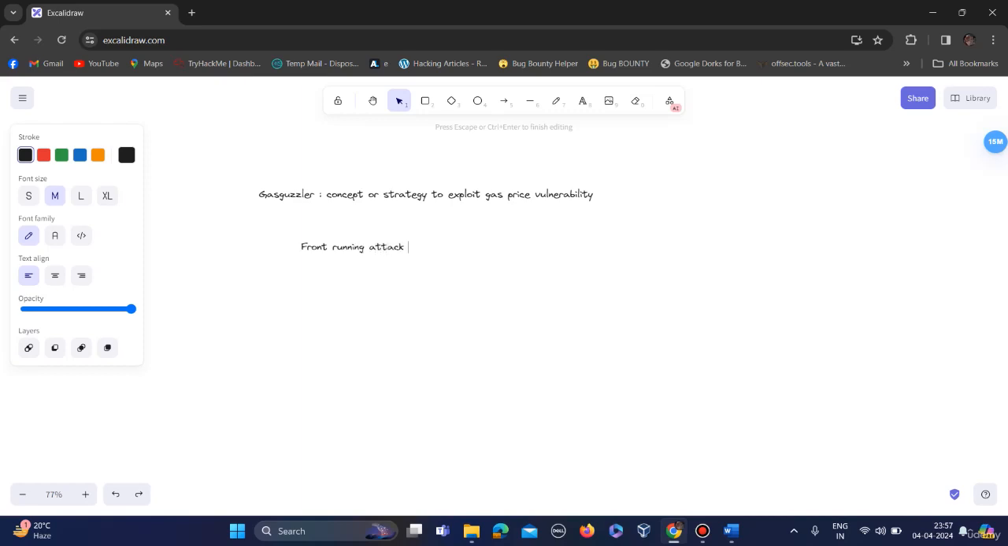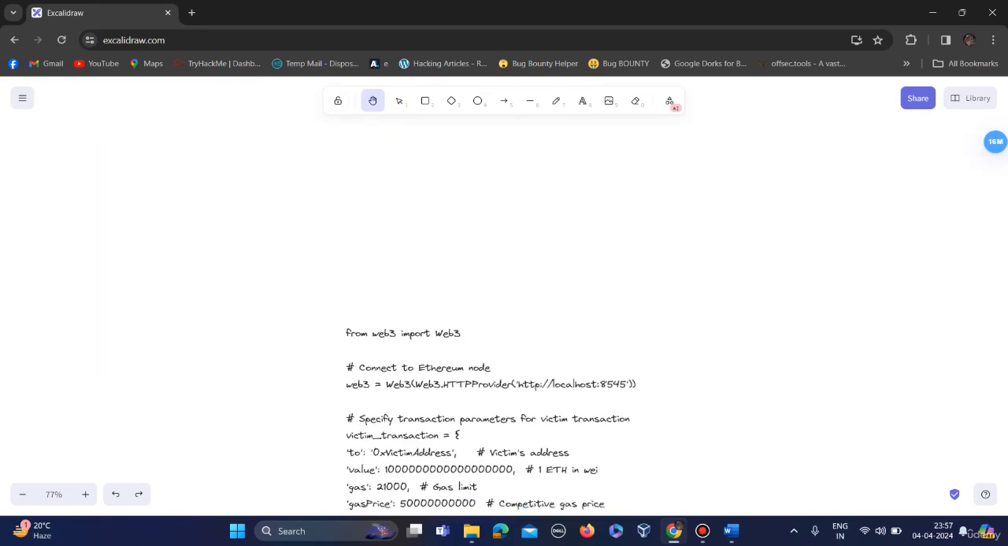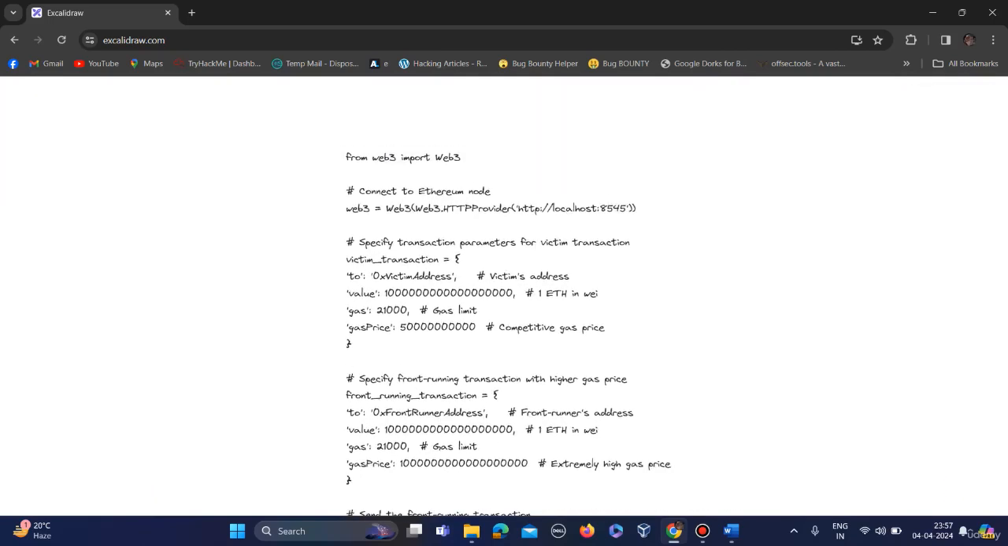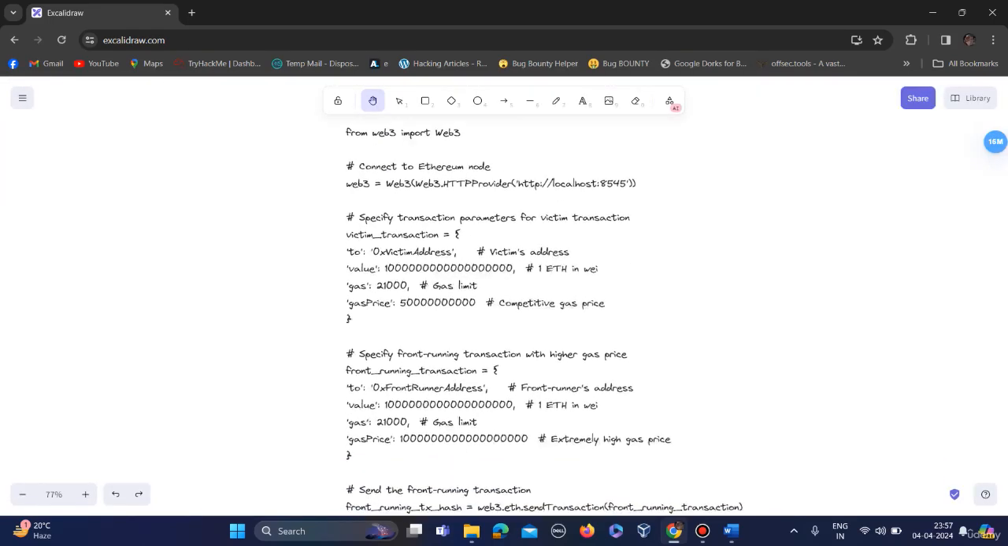I have already explained in the previous lecture what a front running attack is. In this, the attacker tries to prioritize his own transaction before the victim's to gain an unfair advantage. So we have this script which is made using the concept of gas guzzler. As you can see, the gas price of the victim is this. This is the gas price of the victim.